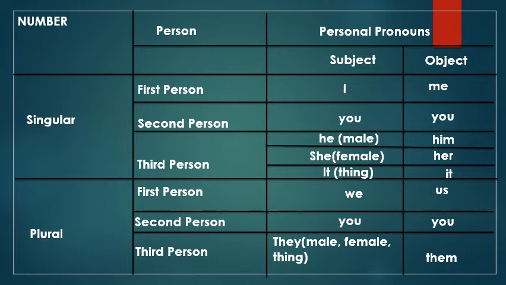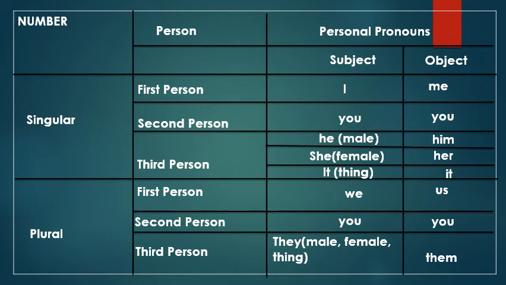Now in the first person, in plural number, as a subject we have we, and the object of that would be us. Second person, we have you. Now you must have noticed in singular number and plural number both we have you as the subject as well as the object. Now third person. In the third person we have they as the subject and them as the object.